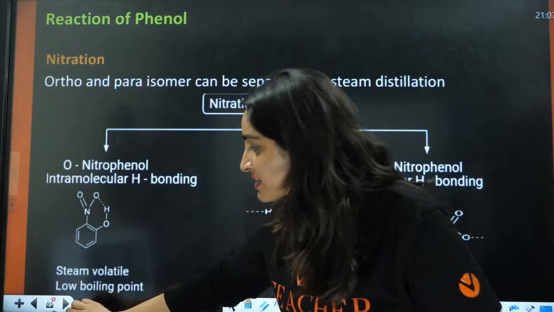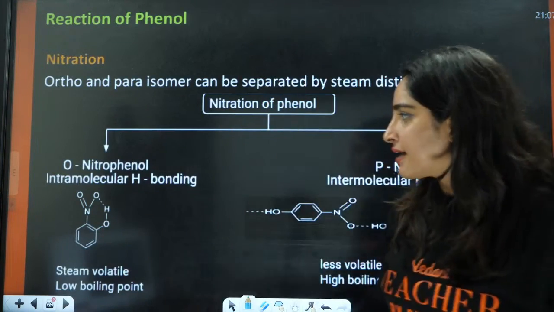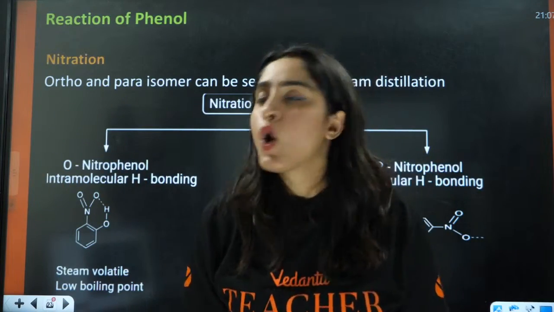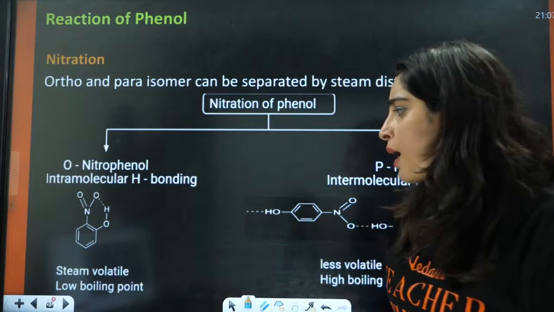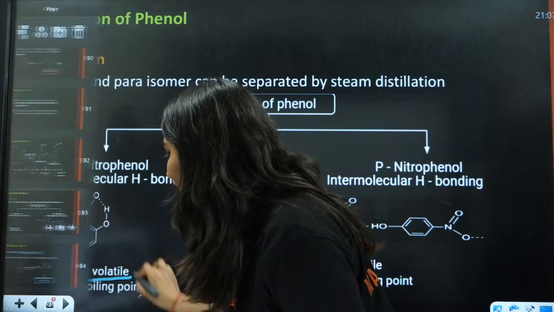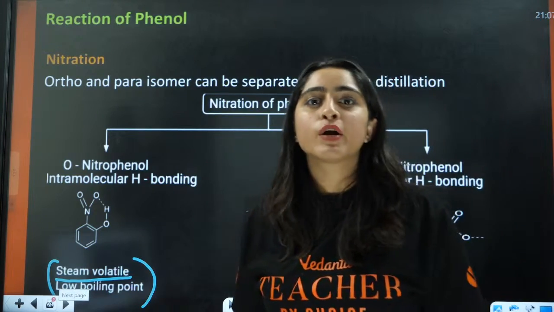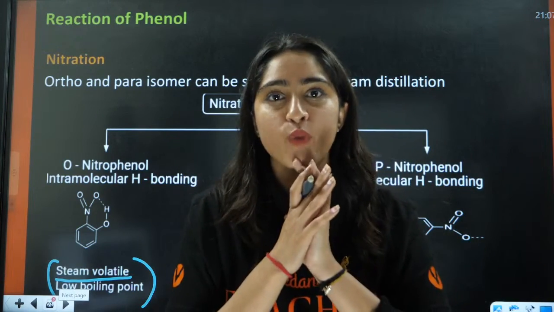And also, this is actually the steam distilled product. We can separate these two because this is steam volatile, having low boiling point because there is intramolecular hydrogen bonding.